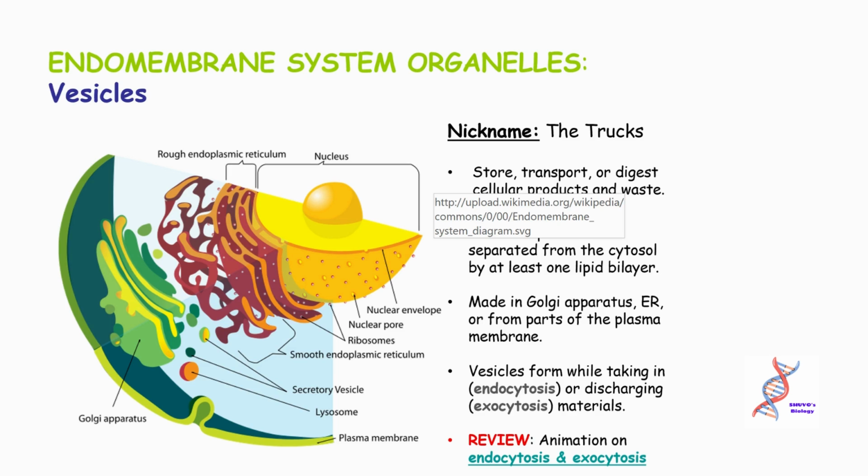Endomembrane system organelles. Vesicles, nickname the trucks; they store, transport, or digest cellular products and waste. They are small compartments separated from the cytosol by at least one lipid bilayer, made in the Golgi apparatus or from parts of the plasma membrane.